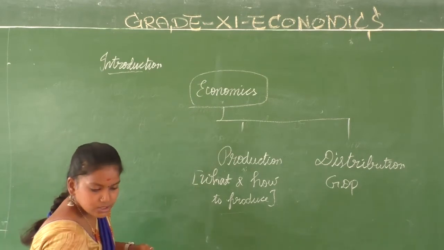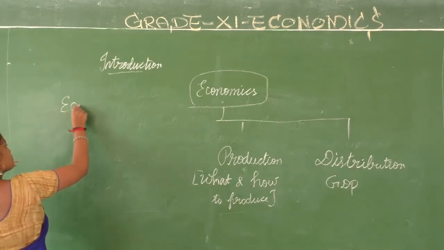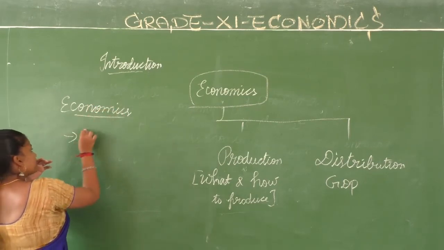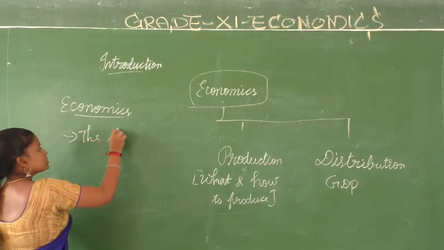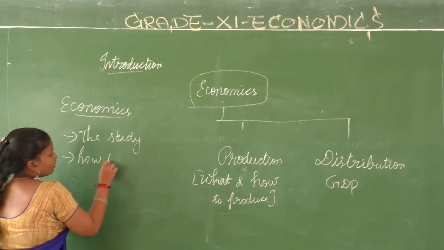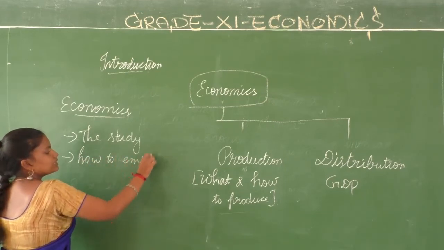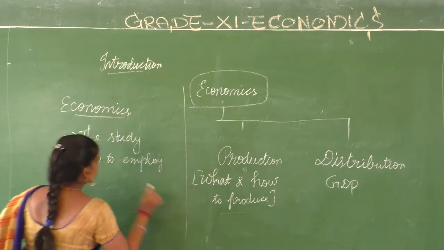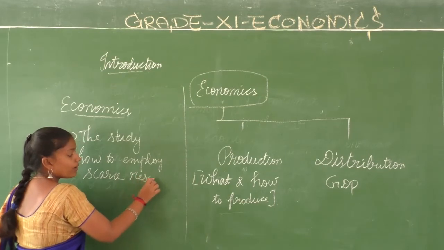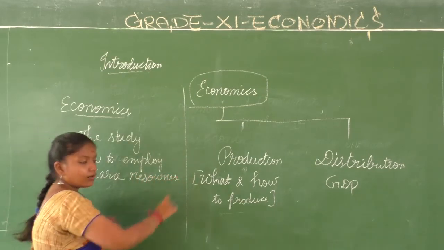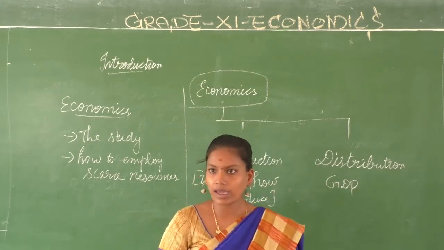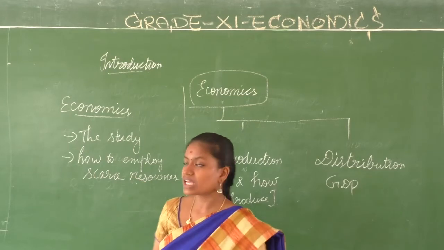So what does economics do? Economics is the study of what? Of how to employ scarce resources. We know all the resources are limited. How are you going to employ them? How are you going to get the maximum out of them? Alternate uses are there. Okay? Alternate uses are there for all scarce resources.